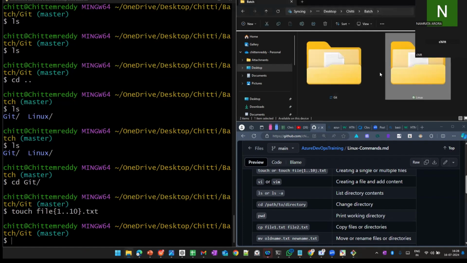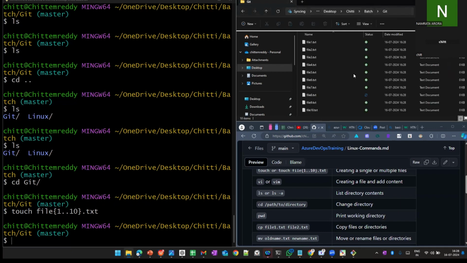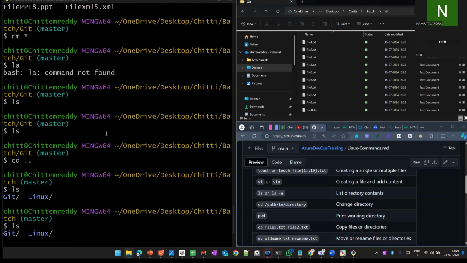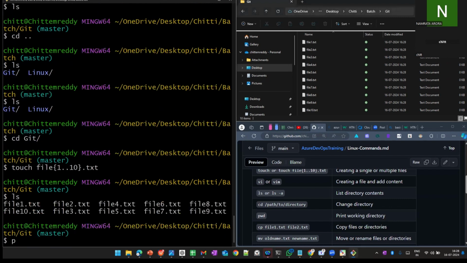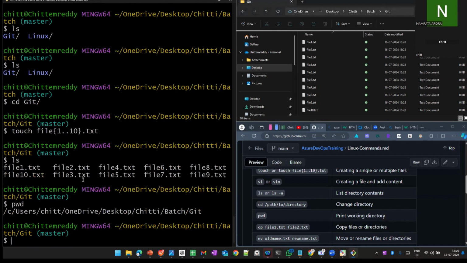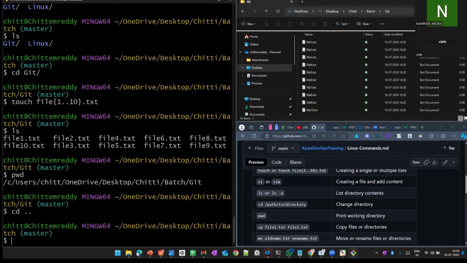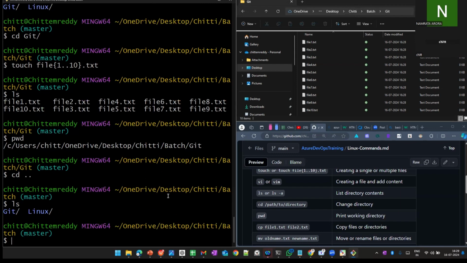In the Git folder, this is what I'm trying to say. We can create the files, we can delete the files, and we can delete the folders as well using rmdir. That we'll do later. My agenda now is the pwd command, to see which directory we are in. We are in the git folder. So I will come back to bash using cd double dot.